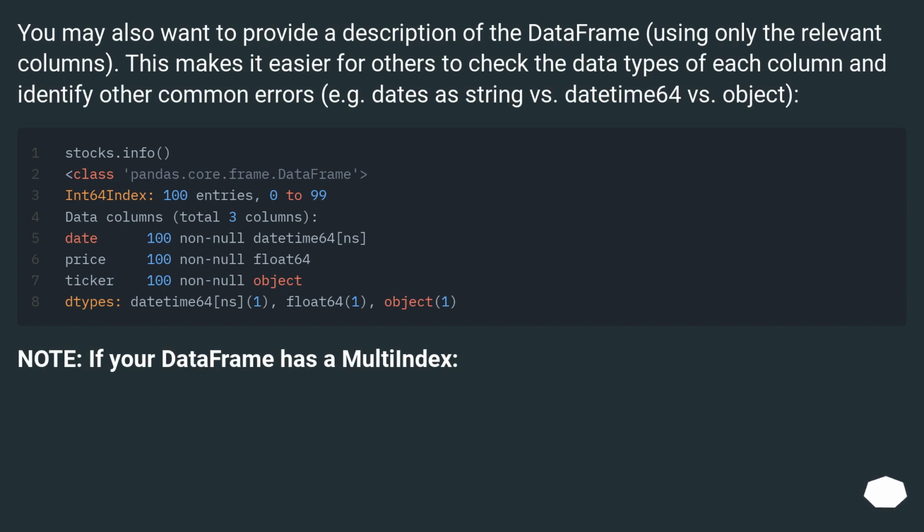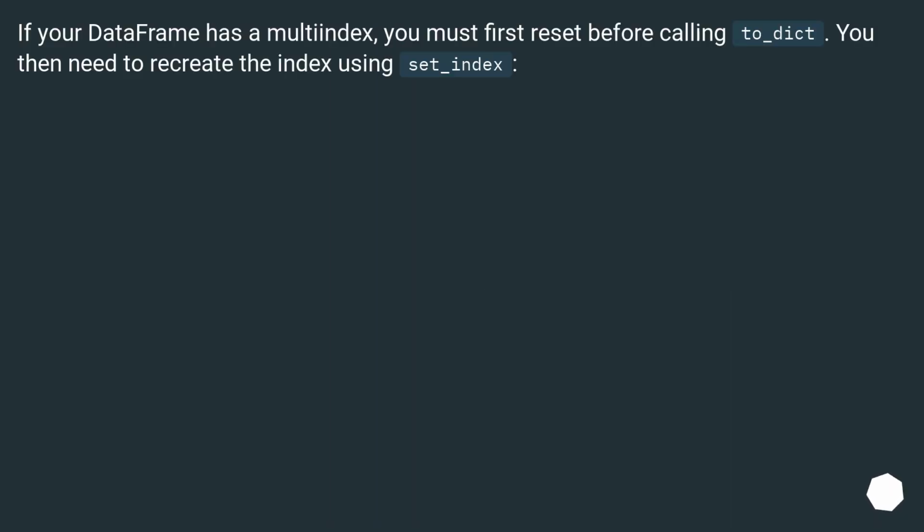Note, if your data frame has a multi-index, you must first reset the index before calling to_dict. You then need to recreate the index using set_index.